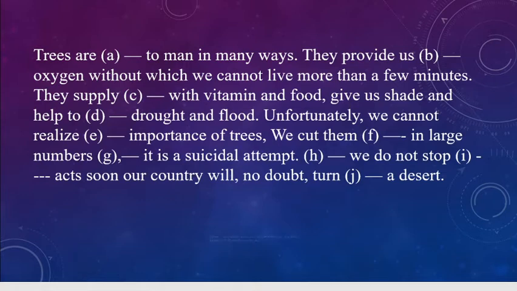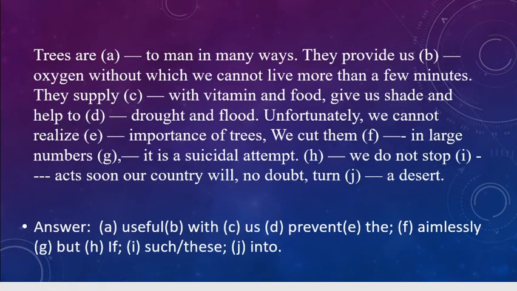So let's see the answer here, what it comes. First one, trees are useful to man in many ways. They provide us with oxygen, without which we cannot live more than a few minutes. They supply us with vitamin and food and give us shade and help to stop drought and flood.